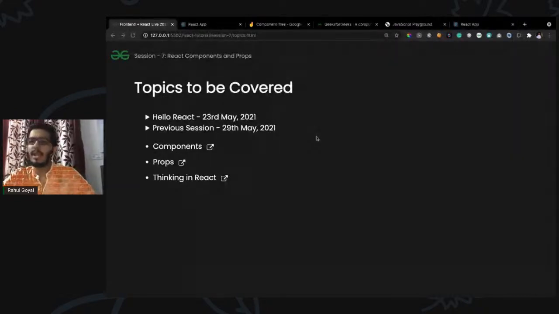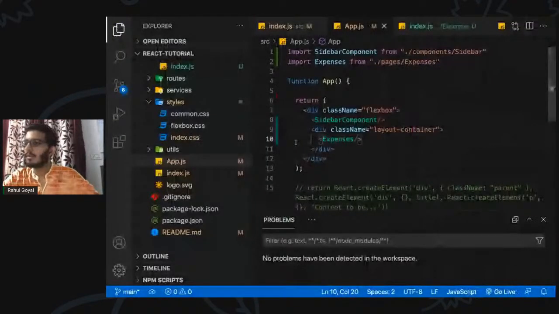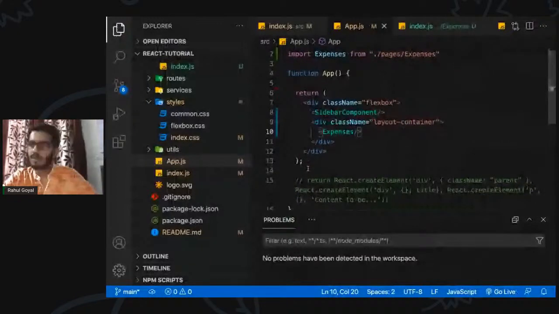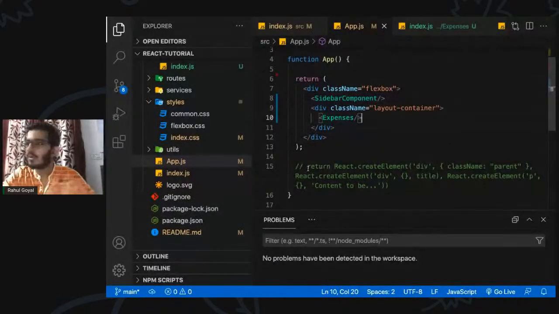For all this code, I'll push it to the GitHub repo so you guys can check it out if you want to. The best way is to code along. Once the session is over, you can go through all the topics. If you are new to React, it will really be helpful. You can even fork the GitHub repository and write some code. If there are any errors or issues, you can raise them. You can create PRs, and I'll check them out and get back to you.